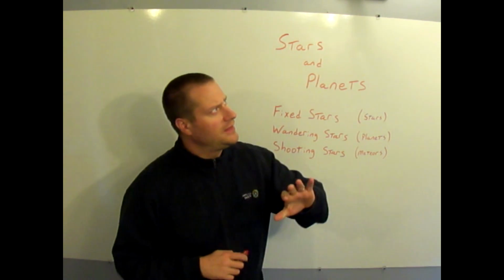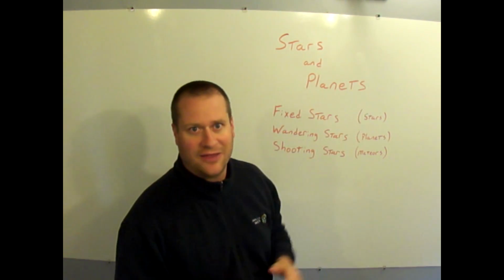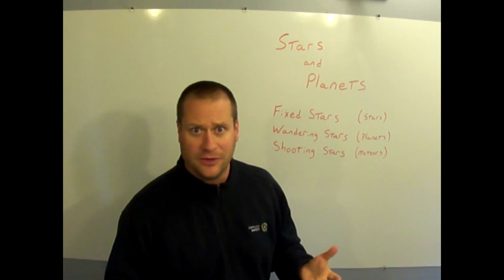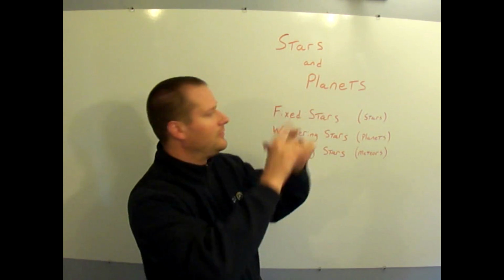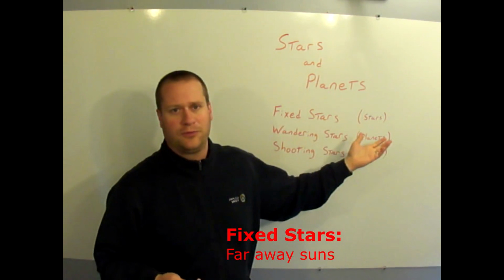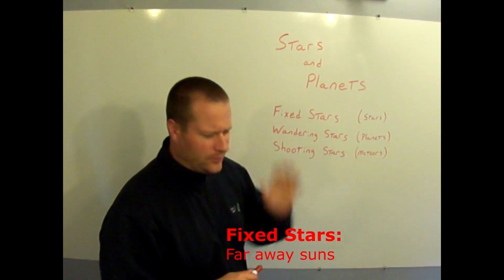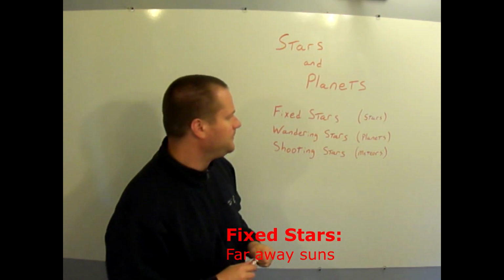And it was really easy for them to recognize that most of the stars moved across the sky throughout the seasons in very predictable, uniform patterns, moving together as they went. Those stars, or the fixed stars, are what we would consider proper stars, far off suns and balls of light, way beyond our solar system.